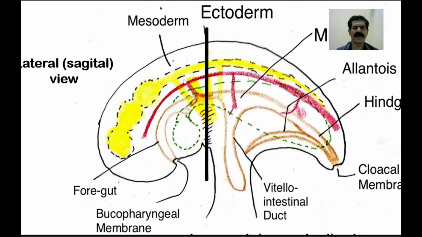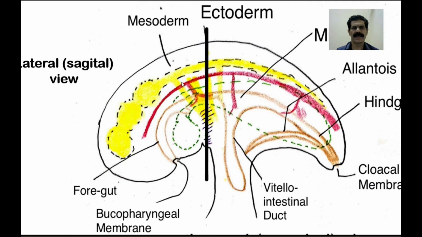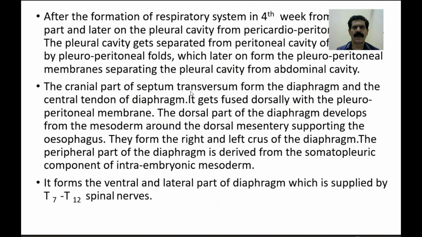because C3 and C4 are lying very close to the embryo in the primitive stage, and in the later stages, when the septum transversum descends downward, these C3, C4 and C5, which form the phrenic nerve root value, also descend. This is the point explaining that the phrenic nerve is the nerve supply of the diaphragm. So this is the embryological basis of the phrenic nerve, that it descends downward.